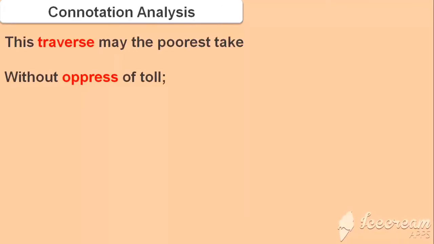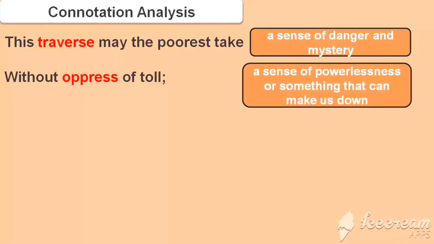In these lines, traverse is used to connote or to express a sense of danger and mystery. Here, oppress is a force which is used to connote a sense of powerlessness or something that can make us down, while toll has the literal meaning of a charge payable to get permission to use a bridge or road.